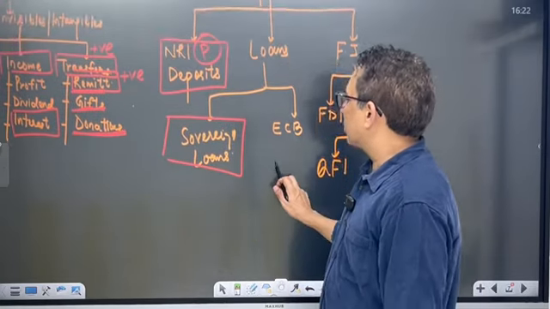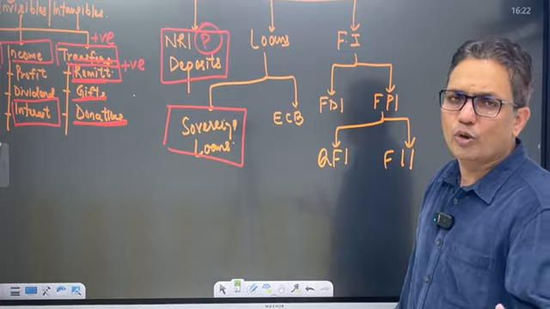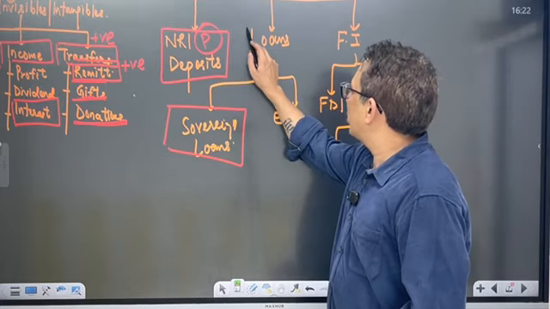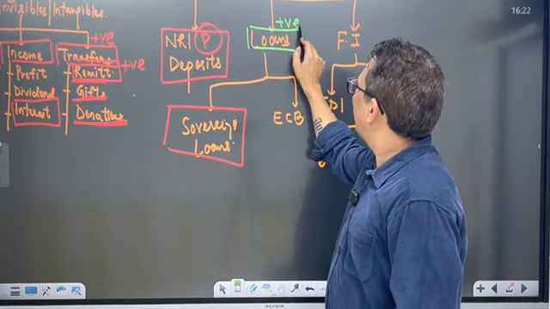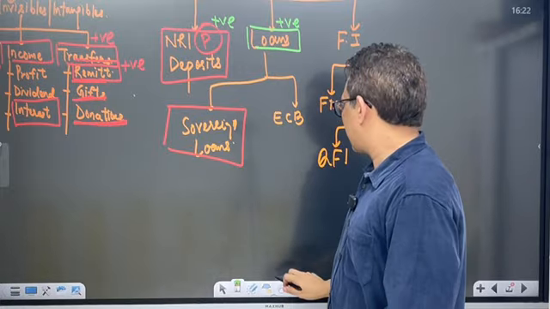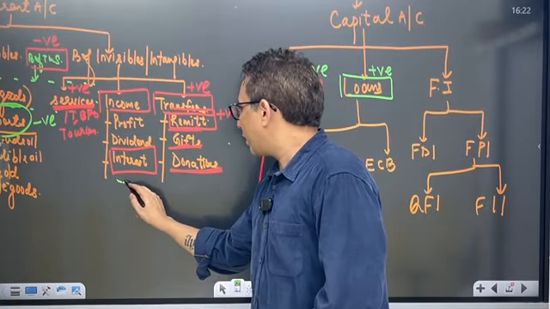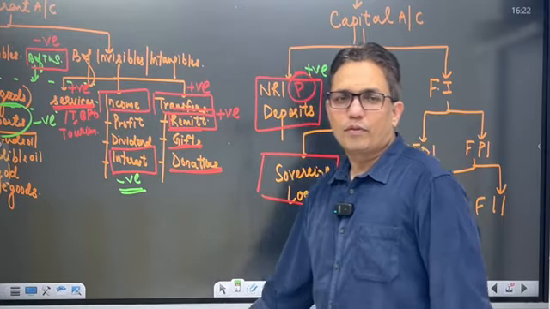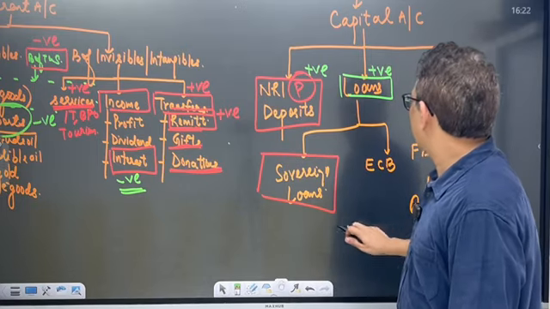If I talk about loans, India is a poor country, right? A middle income country, I would say lower middle income country, we take loans. So loans in India's case are positive. NRI deposits are positive, and that's the reason that the interest component for India is negative. Alright, now let's come to foreign investments.